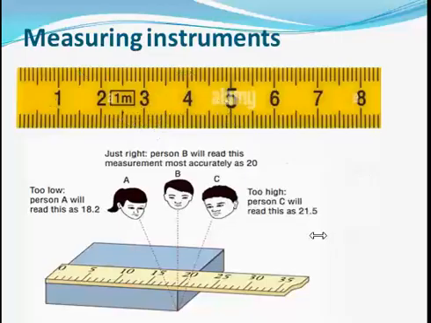Now there are different measuring instruments of length, and the instrument that is selected depends on the precision of the length you want to measure. Is it a long length, requiring you to measure up to kilometers or acres? Then definitely you need a measuring tape. But if it's just a very short distance, you need a meter rule. As you can see here, this is a meter rule.